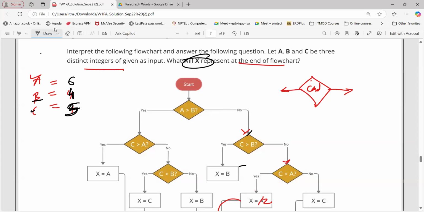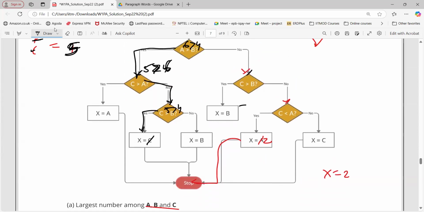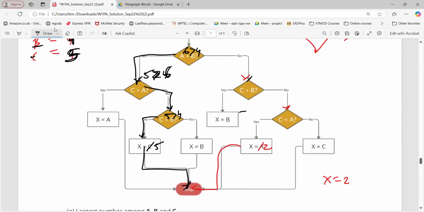For the first one, 6 greater than B, yes, sir. C greater than A, 5 greater than 6? No, sir. Here, C greater than B, 5 greater than 4? Yes, sir. X equals C. So what is the value of X? 5, right? Yes, second largest number. So then we are going to stop. Anyway, we are going to get the second largest number. Got it. Any doubt now?